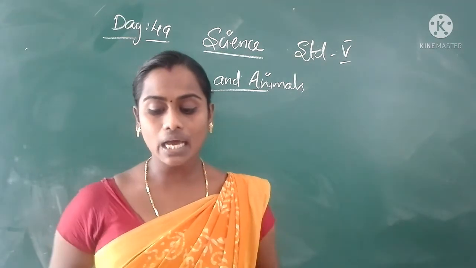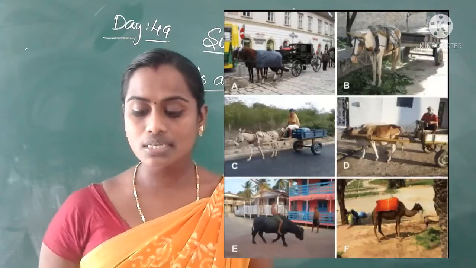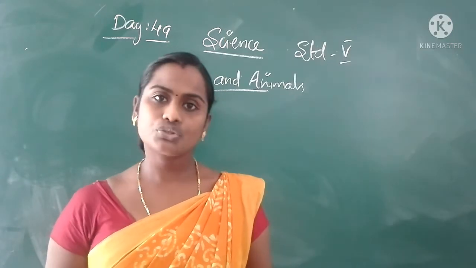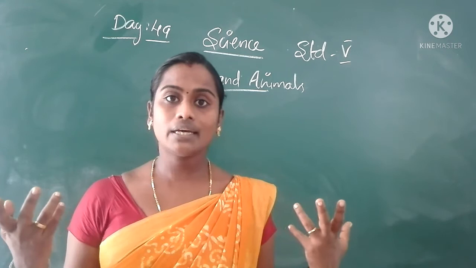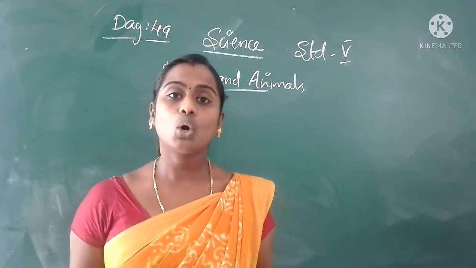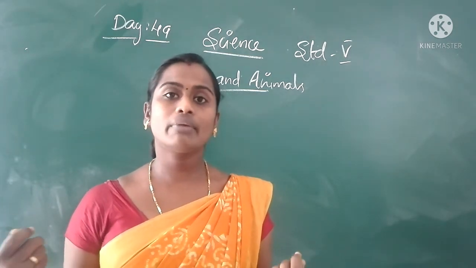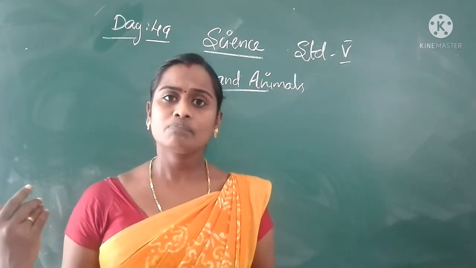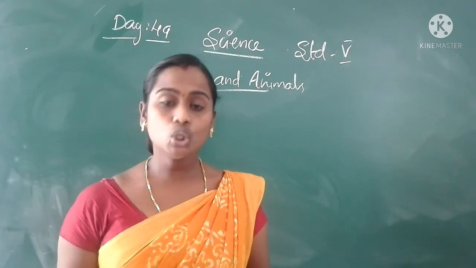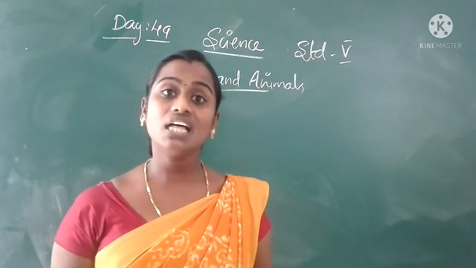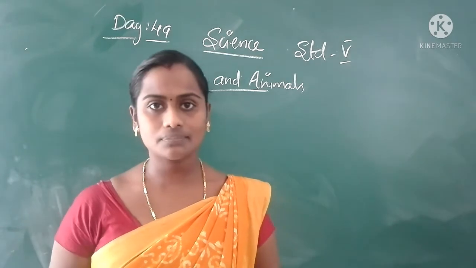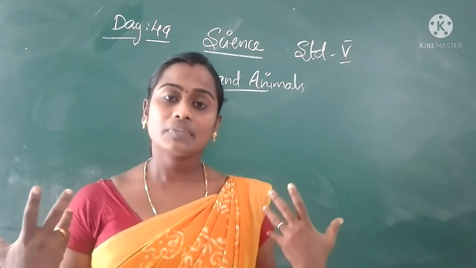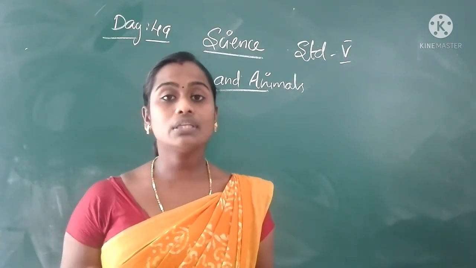Then animals like camel, bullock, horse and oxen are used to pull carts. Horses and camels are used for riding. All of you know, mostly in tourist places, horses and camels are there for riders. And also camels, donkeys, bullock, horse are used to carry loads, to pull the cart. Bullock cart, horse cart. They are used to pull heavy loads.